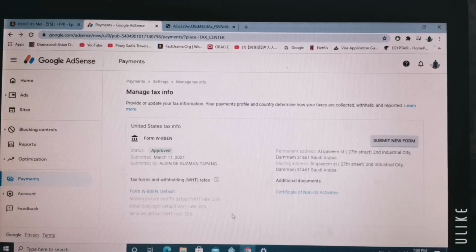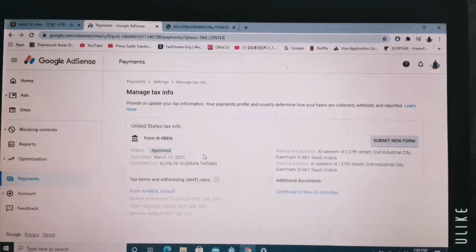That's all. When you finish filling up and submit everything, you will see here United States tax info. This is the form we chose, W-8BEN, and the status is approved, with my name and the date that I submitted the United States tax form.